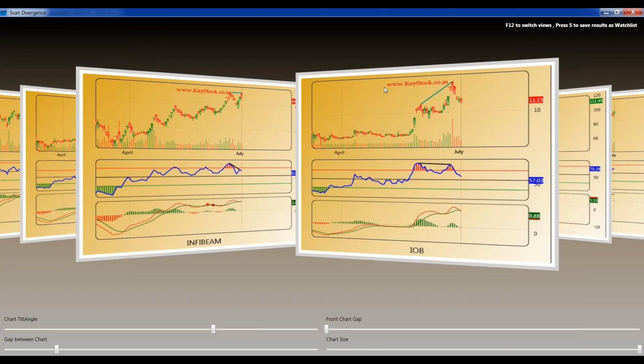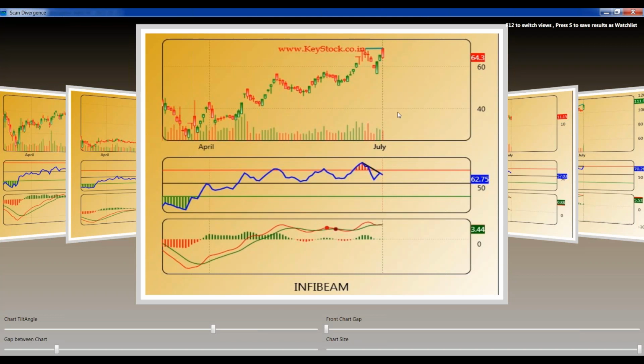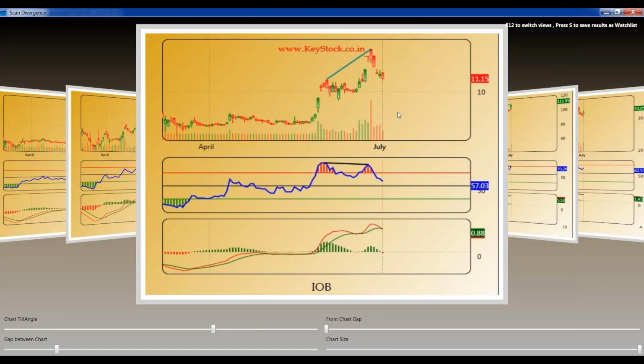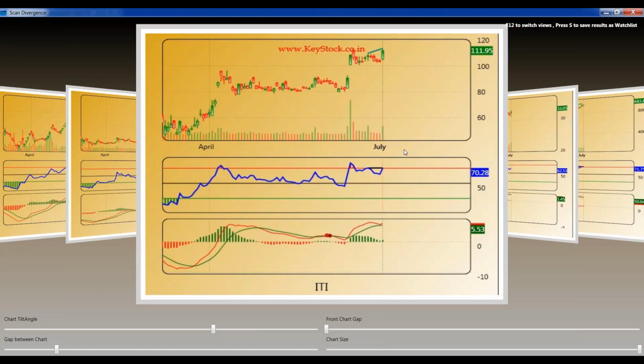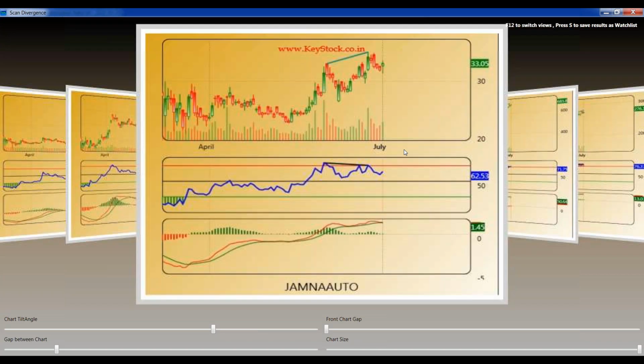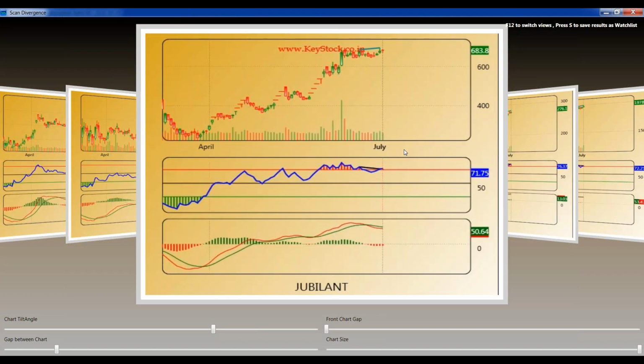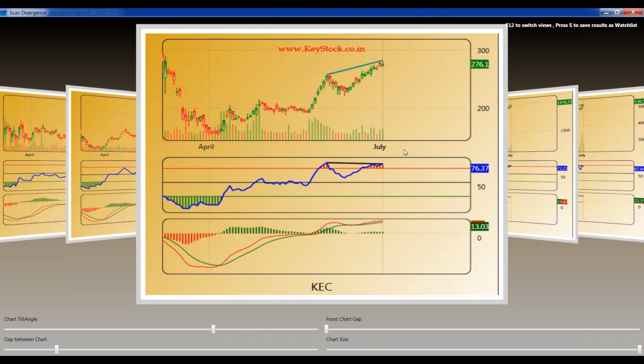You can see now in this case, Infibeam is a kind of stock which is highly volatile. So when a stock is highly volatile, I would suggest not to trade in these kinds of stocks. See this stock, Indian Overseas Bank. Now this is again a 10, 15 or 20 rupees stock. If you see the RSI, there was a divergence. A stock has come down, but generally don't use this RSI parameter in low liquid counters or stocks which are 10 rupees, 20 rupees, 50 rupees kind of stocks.